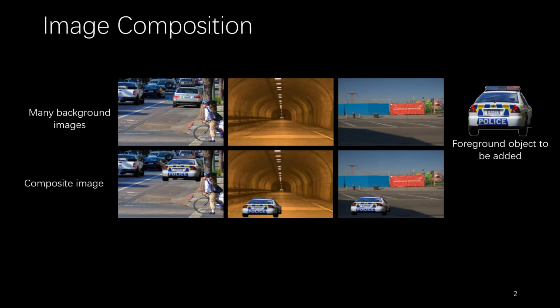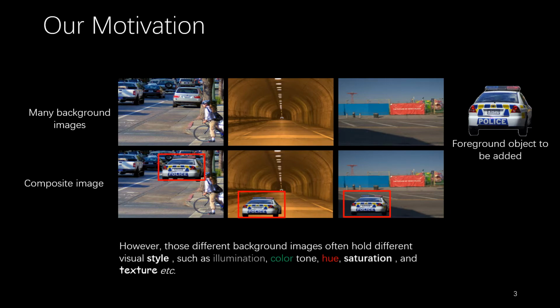Image composition, which means we segment an object from the foreground image and then paste it onto another background image, is a common operation in image processing, editing, and data augmentation. In general, the object from the foreground image is often not compatible with the new background in visual consistency, such as different illumination, color, hue, saturation, or texture. This visual discrepancy often leads to perceptually unrealistic compositing results.